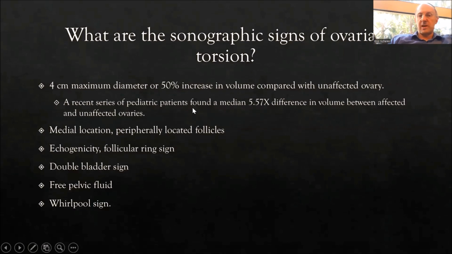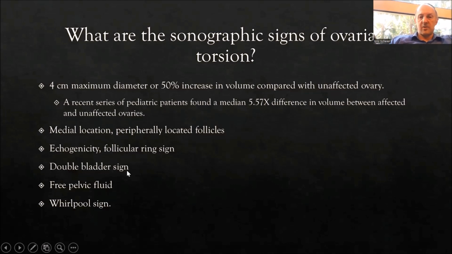But a recent series of pediatric patients, this was actually just published several months ago, showed a 5.5 time difference in volume between affected and unaffected ovaries. So the difference here is marked. This is not a subtle difference in size that we're looking for. The ovary, as it torses on its stalk, will find itself in a location along the midline of the body. We'll see the picture of that in just a moment, with peripherally located follicles as the edema pushes them out towards the periphery, increased echogenicity with what's called the follicular ring sign. We'll see a picture of that in just a second.